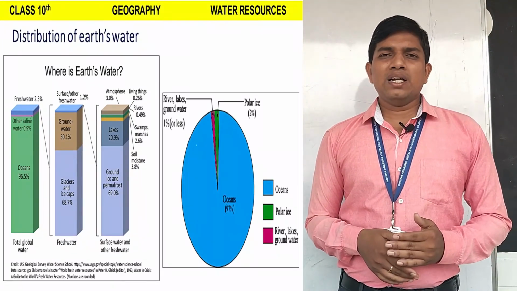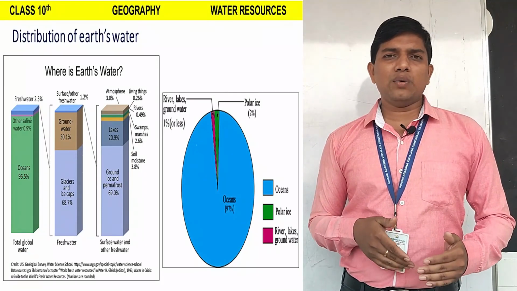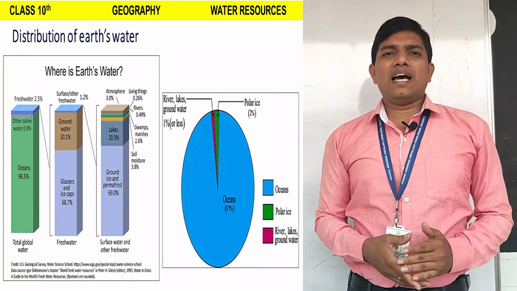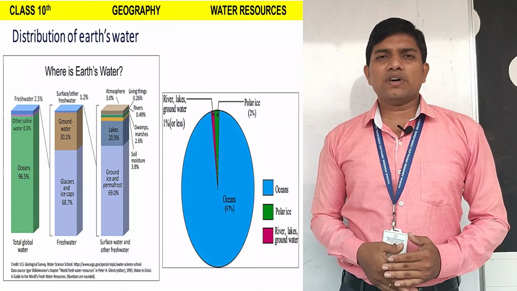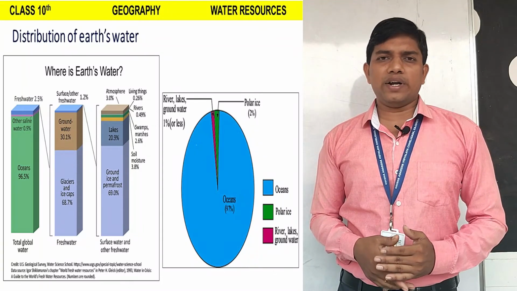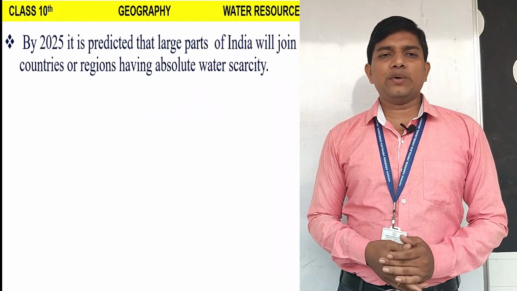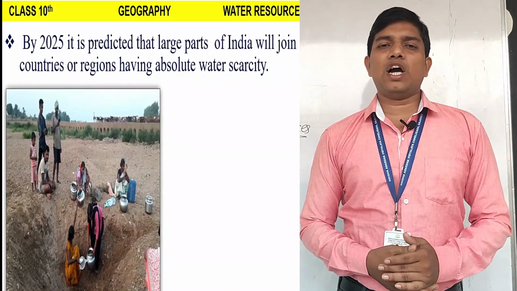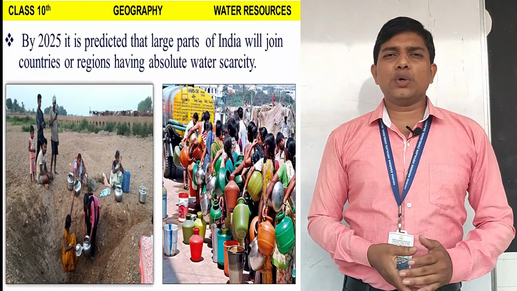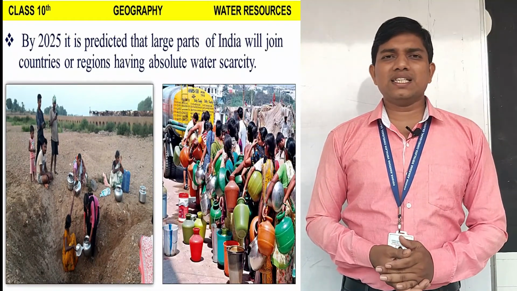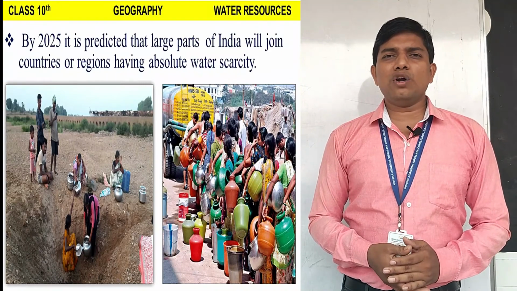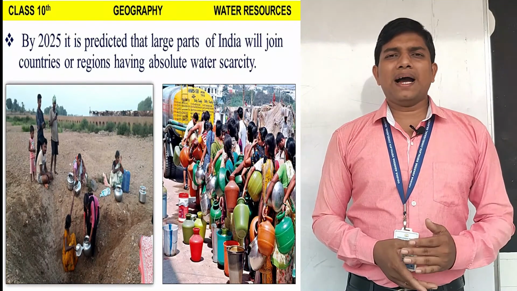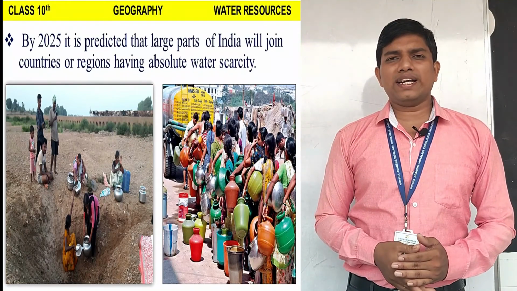So we understood that 3/4 part of the earth's surface is covered by water, and water is a renewable resource, but only a small proportion is available as fresh water. Hence, maximum countries of the world are facing water scarcity nowadays. Another fact: by 2025, it is predicted that a large part of India will join countries or regions having absolute water scarcity, meaning due to the growing population, urbanization and industrialization, we use excessive water without maintaining proper conservation. So it is predicted that in 2025, some parts and regions of the country will face water scarcity.